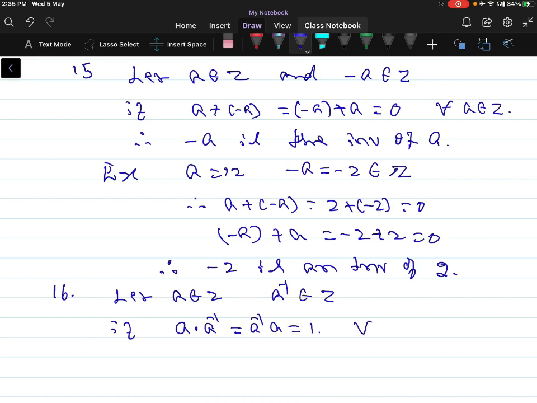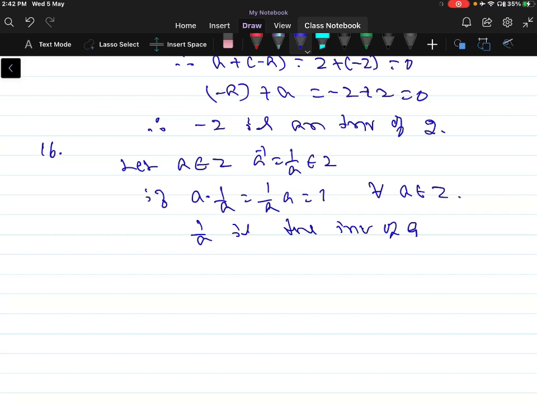This is true for all a belongs to Z. For example, if we take a is equal to 2 and a inverse is equal to 1 by 2, but 1 by 2 is not an element of Z. Therefore inverse of an element does not exist for the integers with respect to multiplication.